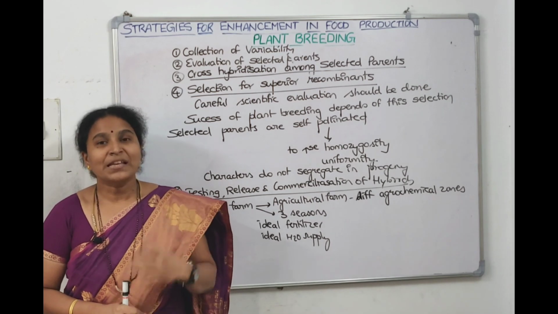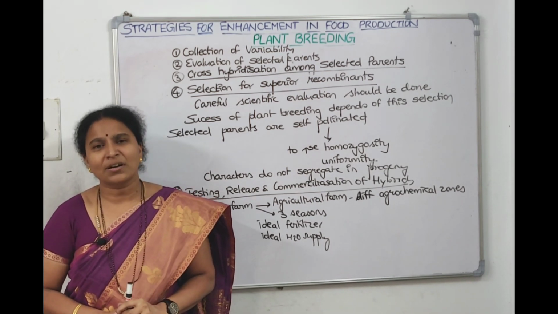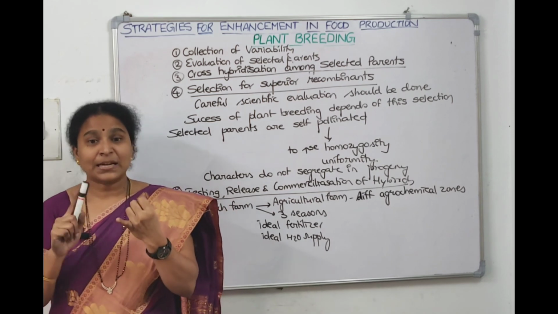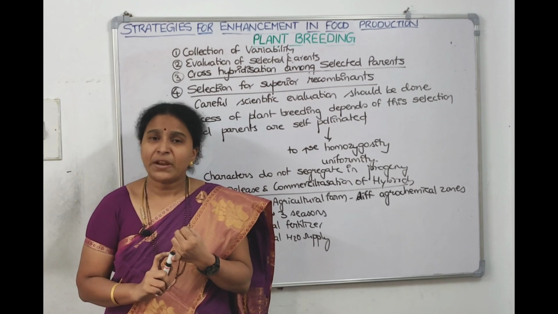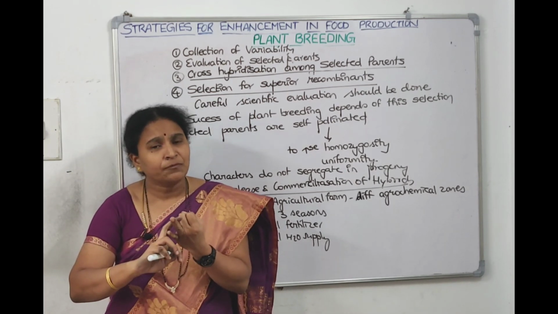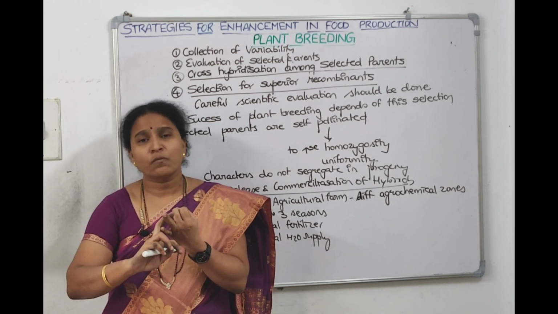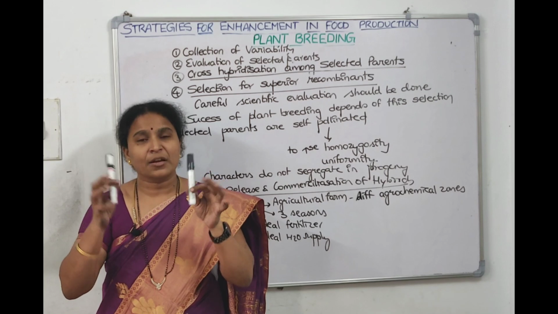So these many steps are there behind conventional plant breeding. Come on, tell me, what are the steps? The first step is collection of variability, and we said genetic variability is the root of any plant breeding experiment. The second step is evaluation of the selected parents. This also we need to do very carefully, and we need to pick 2 superior parents.